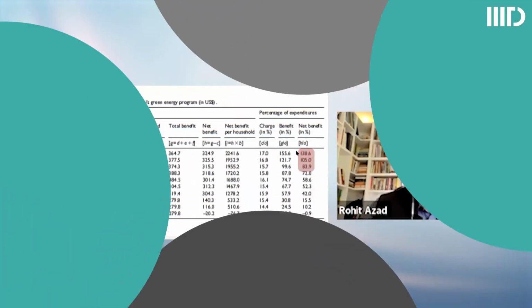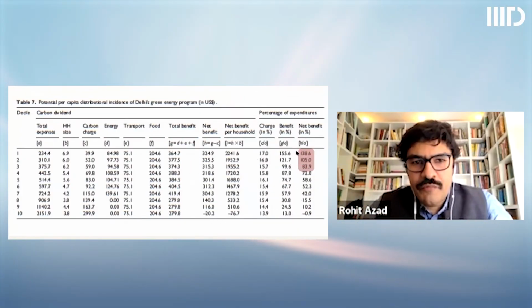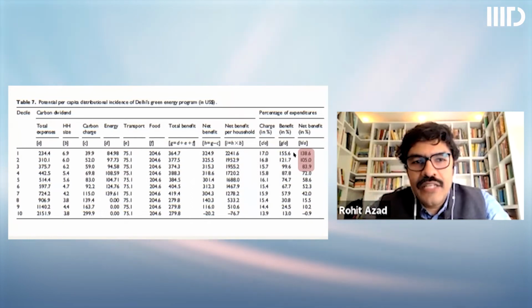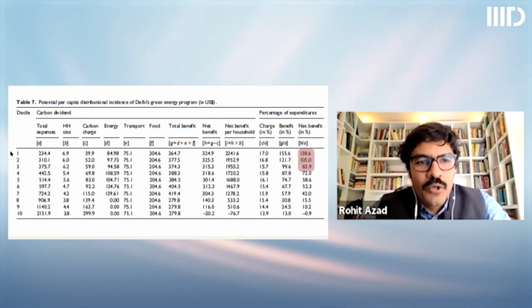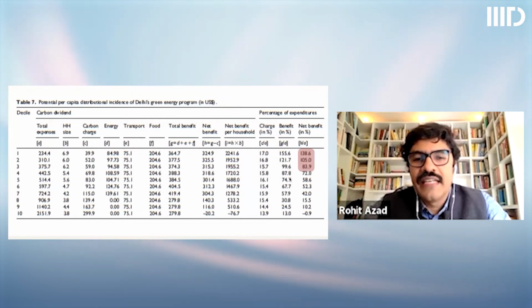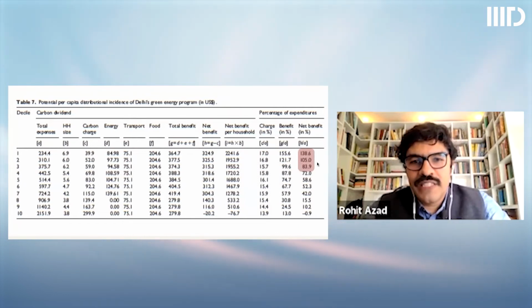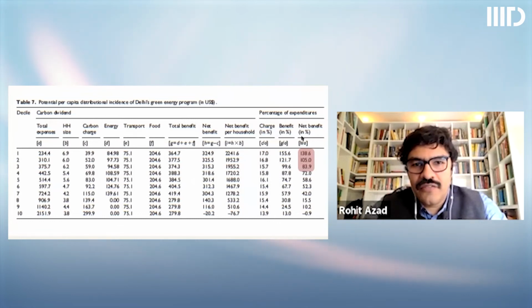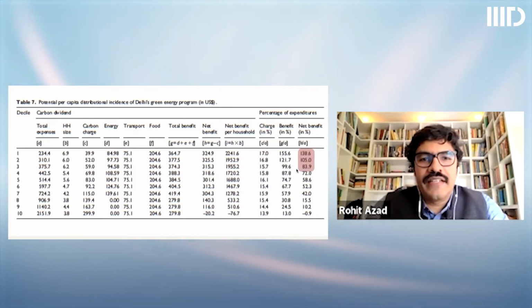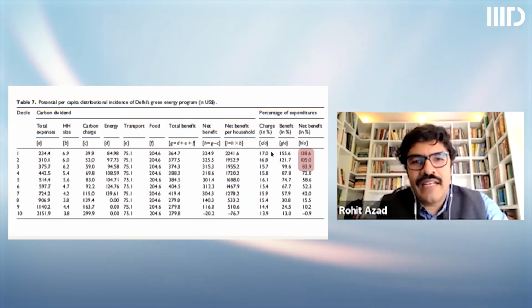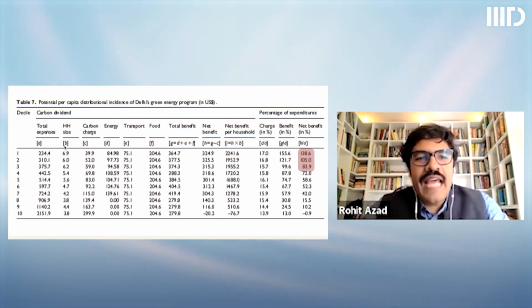In response to that, we propose that a part of the revenue, what can be called a carbon tax, is returned in the form of a dividend, except that here we are talking in terms of a dividend in kind. As a result of this redistributive policy, despite a tax, you see the bottom, which is the poorest section of the population, and this is the richest. And as you can see, the benefits that the poorest section get as a result of this policy more than compensate the tax that they would have to pay.